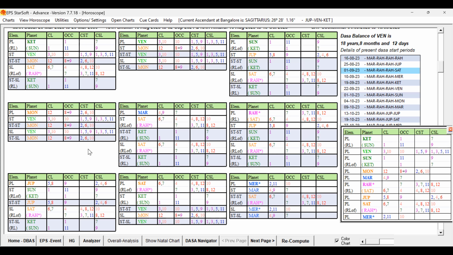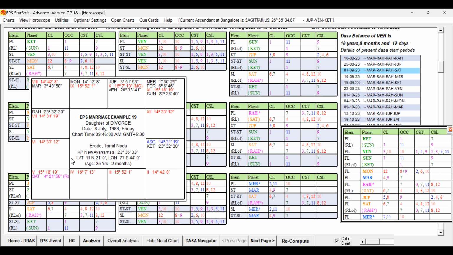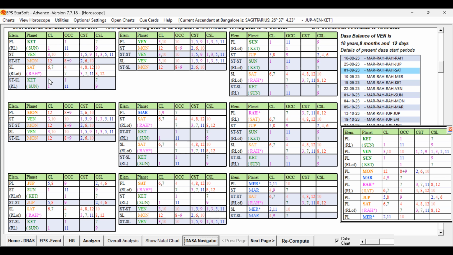But if you see Rahu, the sub lord is Rahu, no? If you check Rahu, we cannot check here. Let us check here. Rahu is here. Rahu represents Saturn, right? Saturn is aspected by Sun, right? Saturn is aspected by Sun. Sun is our favorable key planet of the dasa lord. That represents Ketu. What I'm trying to say is that the favorable key planet of the dasa lord is Moon.